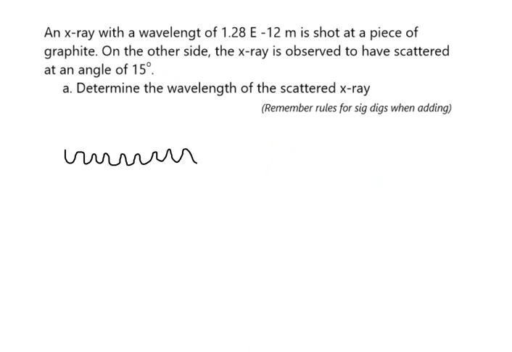It's then going to hit an electron, and I'm going to have the electron bounce that way. I don't really care which way the electron bounces, but let's assume it goes that way. If I were to have kept going on a straight path, this new wave, which is now a longer wave because it's lost some energy, has been deflected at an angle of 15 degrees. Does that make sense for our setup here?